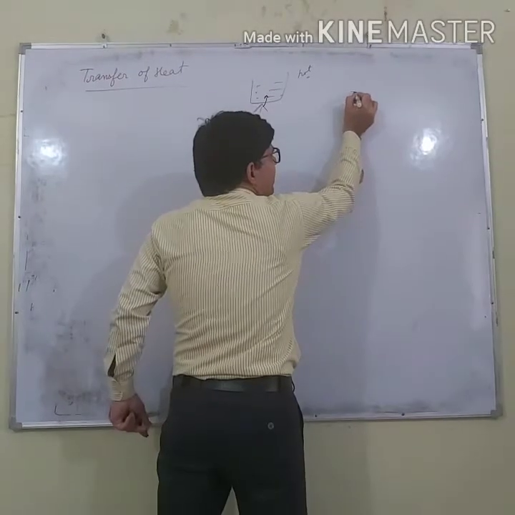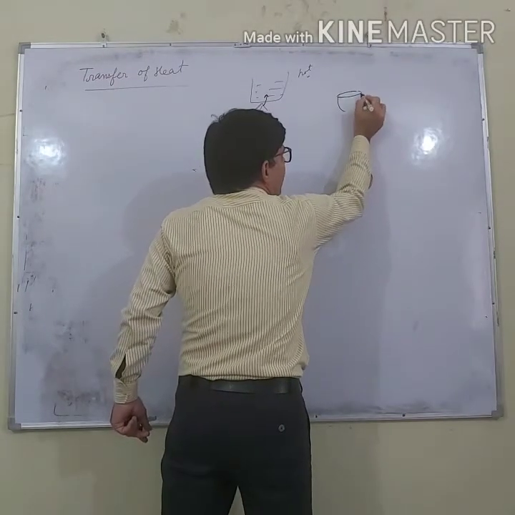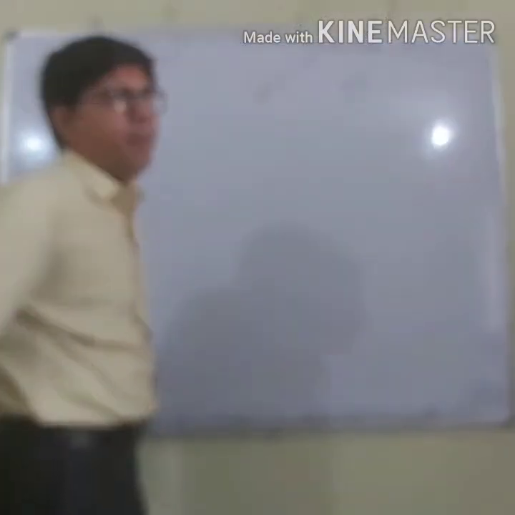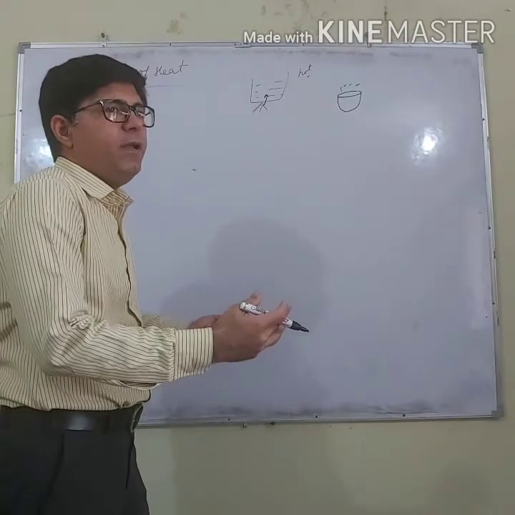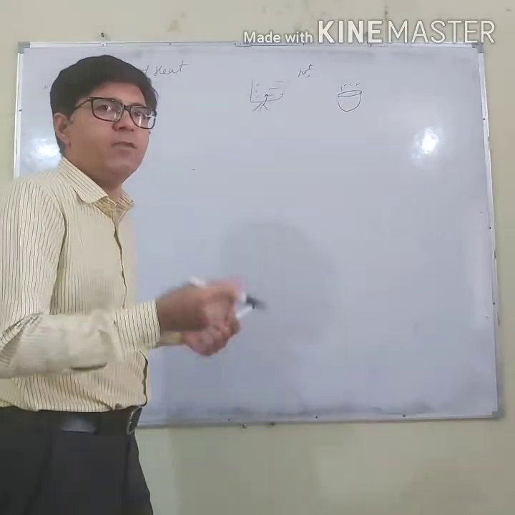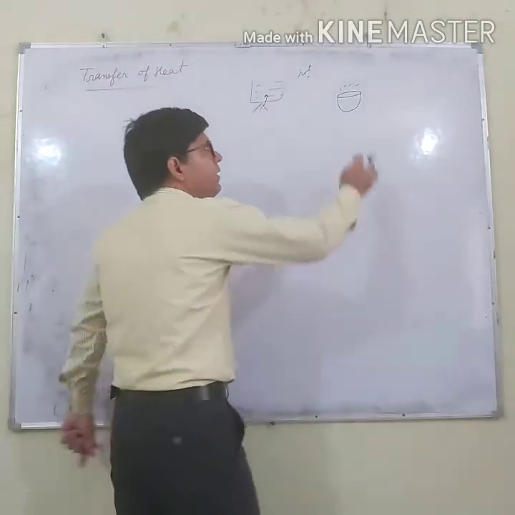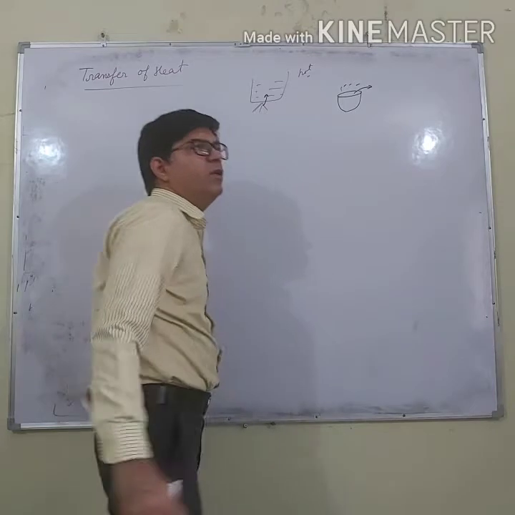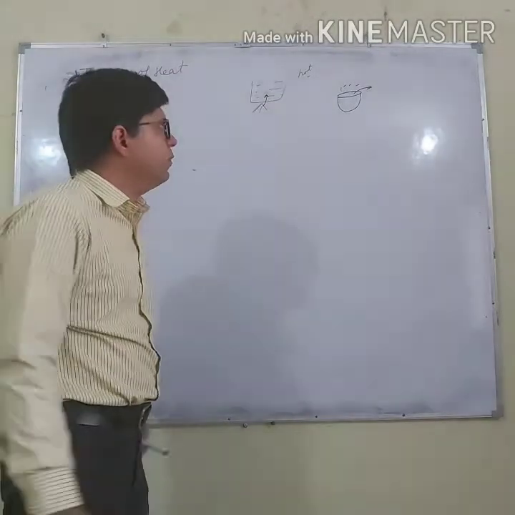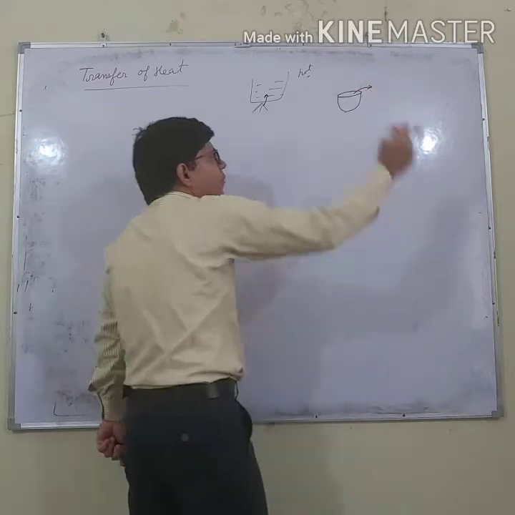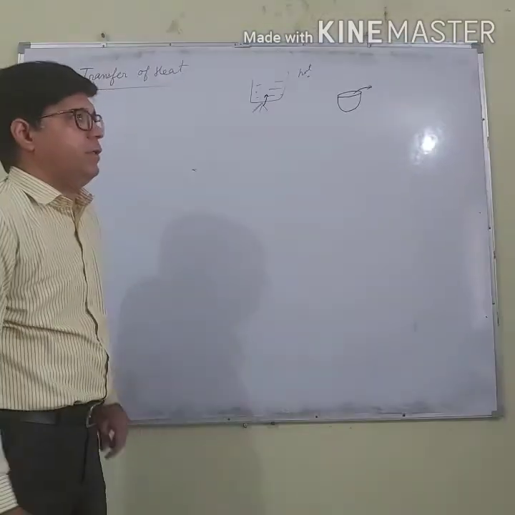Now, let us say this is a cup of tea, and the cup of tea is hot. After some time, this cup of tea doesn't remain hot. Why does it not remain hot? Because the heat from this tea flows into the surroundings. So that's why this cup loses heat, so it does not remain hot.